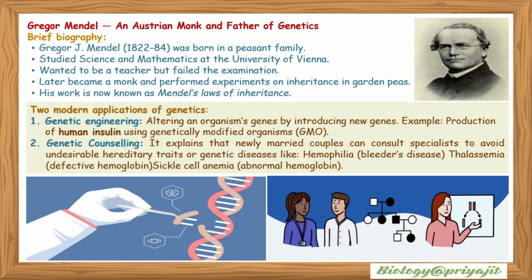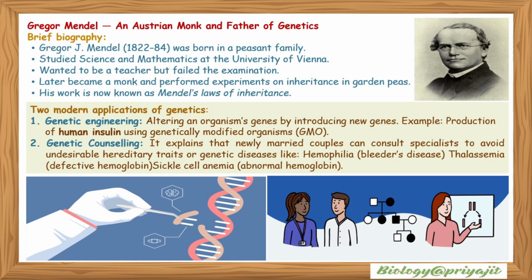Gregor Johann Mendel is known as the father of genetics, and he was an Austrian monk. The brief biography: he was born in 1822 in a peasant family, and his death was in 1884. He studied science and mathematics at the University of Vienna. He wanted to be a teacher, but he failed in the school examination. But later, he became a monk and performed experiments on inheritance in garden peas. His work is now known as Mendel's laws of inheritance.